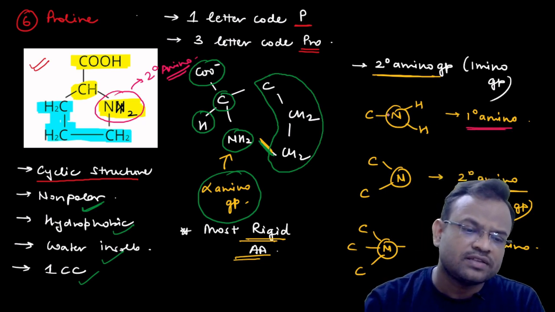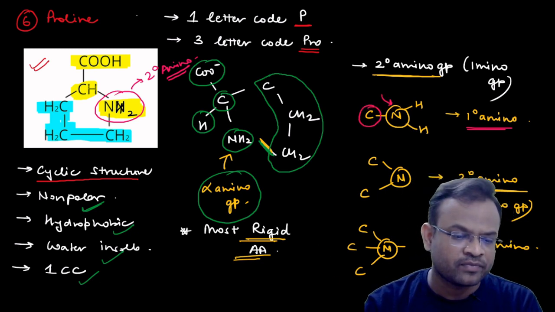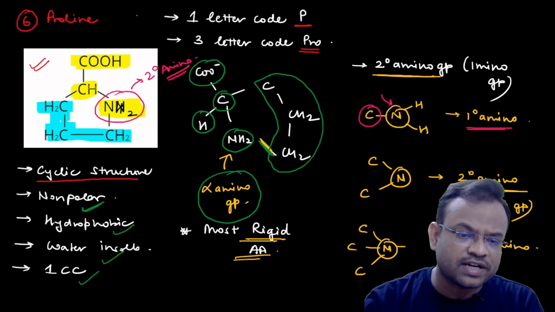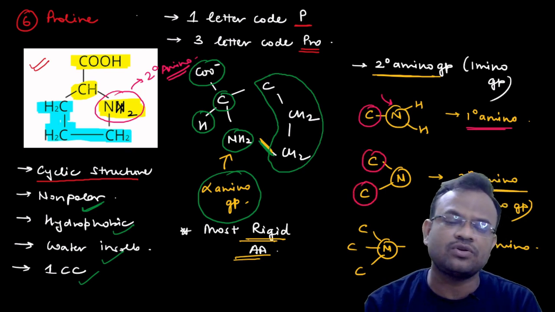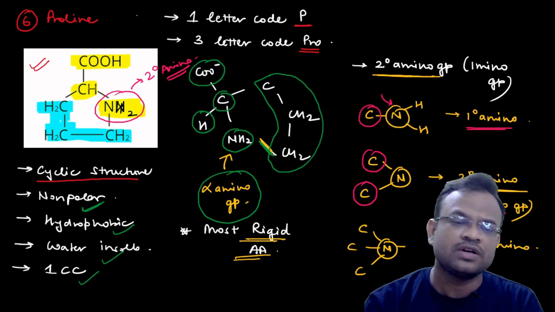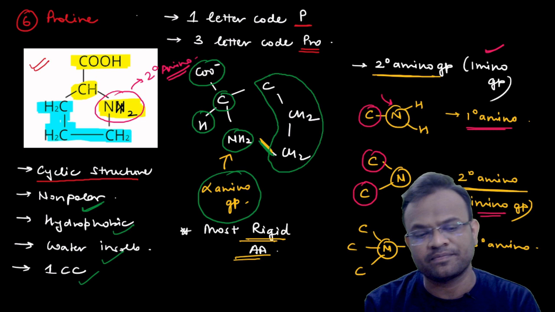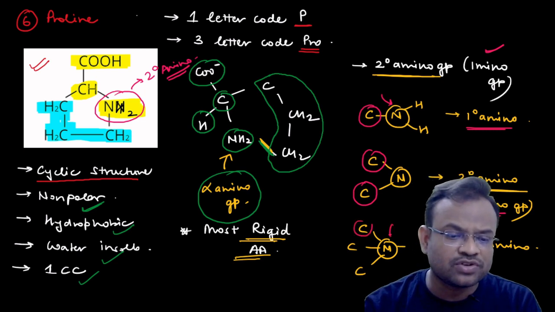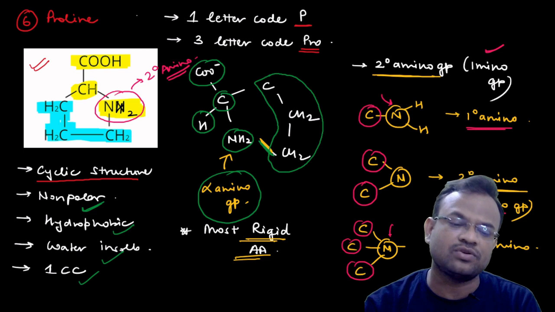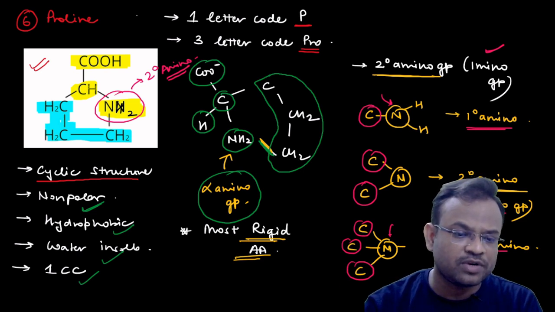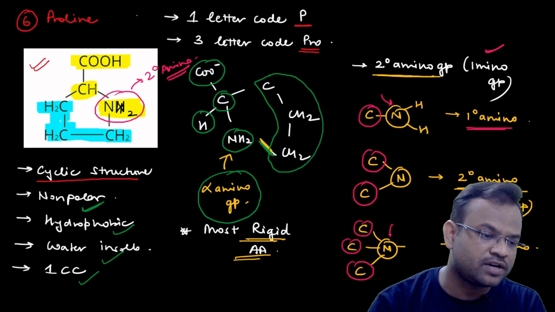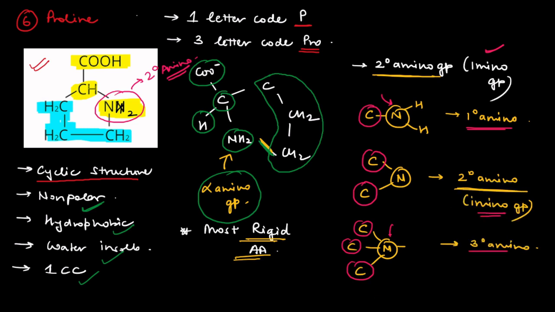Primary amino group means that when nitrogen is attached to one carbon, it is called primary amino. When nitrogen is attached with two carbons, it is called secondary amino, or you can also call it an imino group. So secondary amino or imino is the same thing. And when nitrogen is attached with three carbons, then it is called a tertiary amino group. In the case of proline, you can see that nitrogen is attached with two carbons.